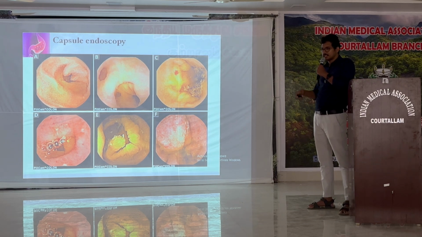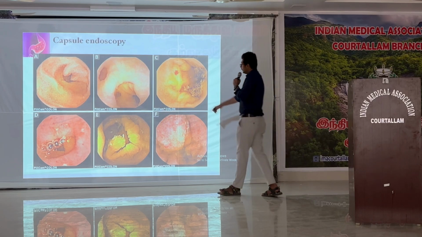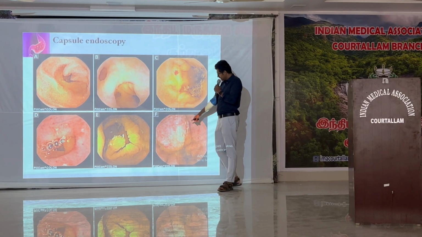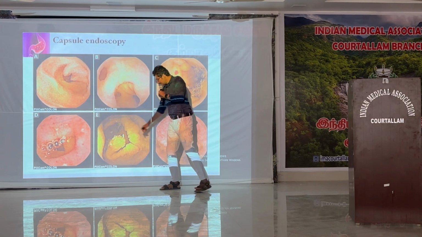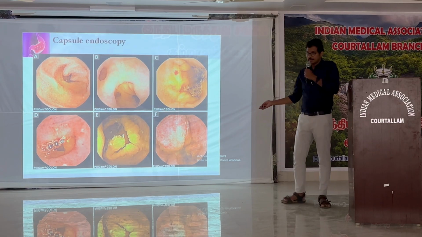When we see through the images, we can pick up many findings. This is a case of a small bowel diverticulum like Meckel's diverticulum. This is a case of a small bowel angiodysplasia. This is a case of an IBD with multiple ulceration. This is a jejunal polyp in the jejunum. So these are images taken by the capsule endoscopy.